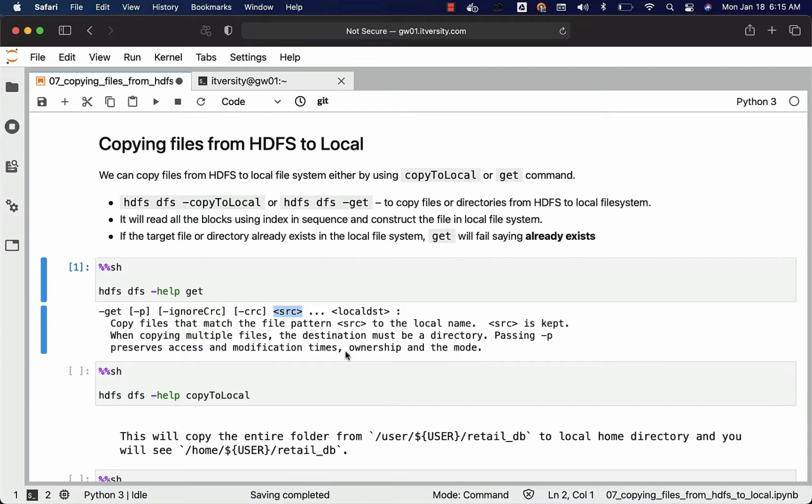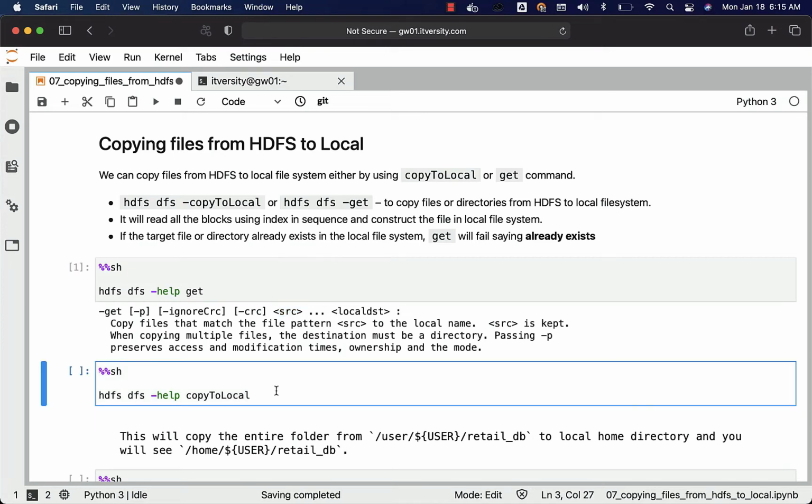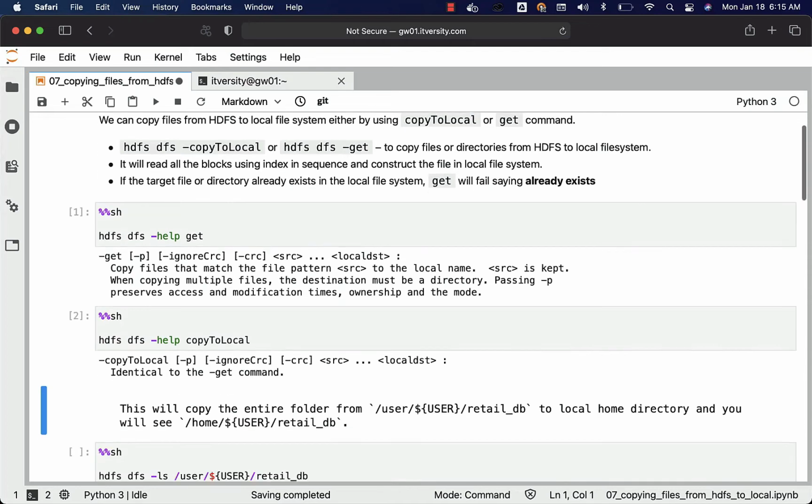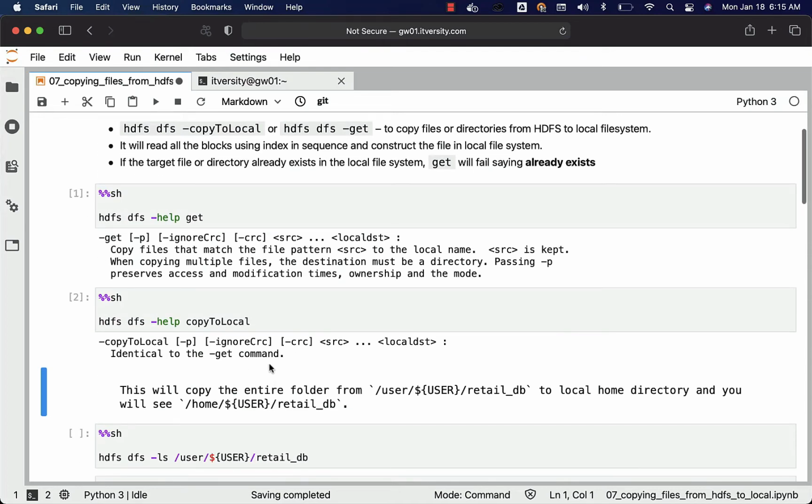Passing -p preserves access and modification times, ownership, and the mode. Sometimes we might want to preserve the details about the files, which is also called metadata, and that can be preserved using -p, which is the only option provided. These two additional options, ignore CRC and CRC, are related to checksum to confirm the file integrity. However, don't worry too much about it at this time as a developer. Now you can also run help on copyToLocal. It says it is identical to the get command.